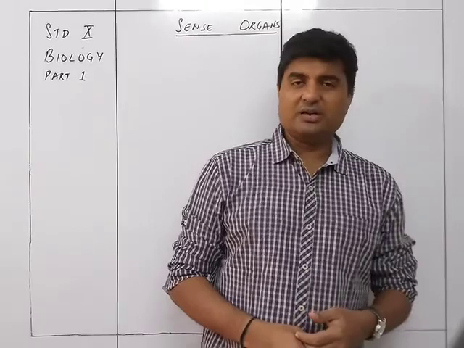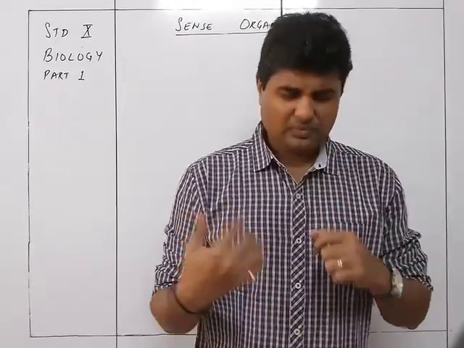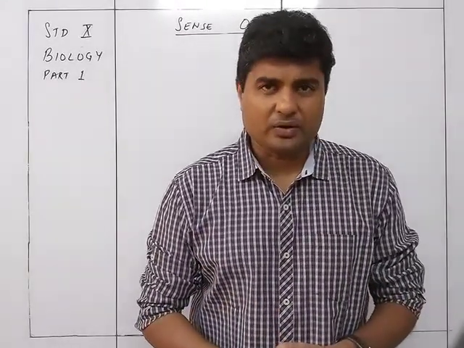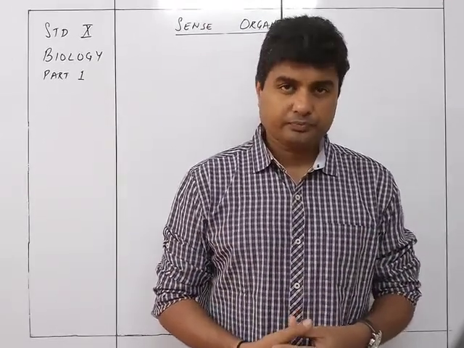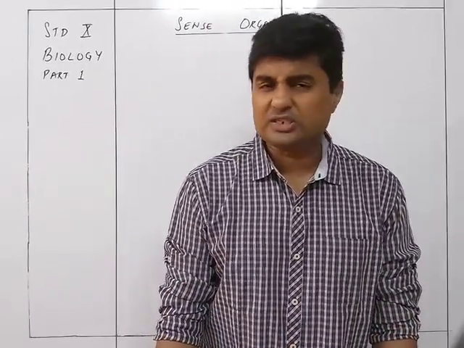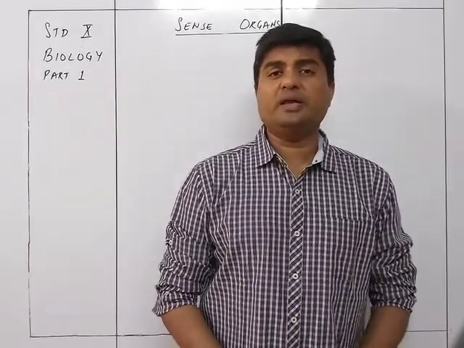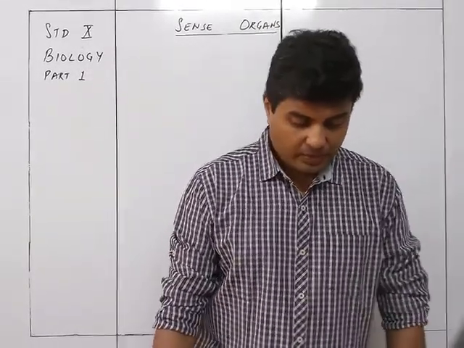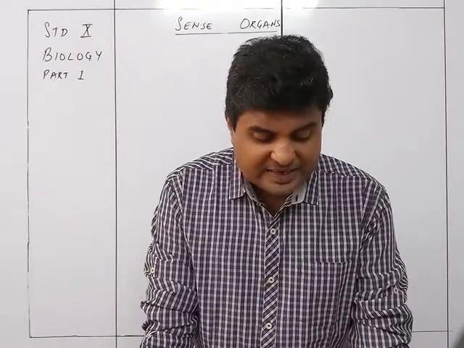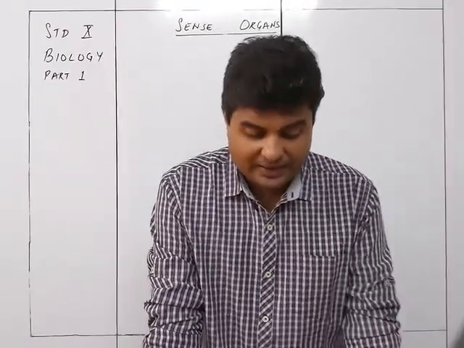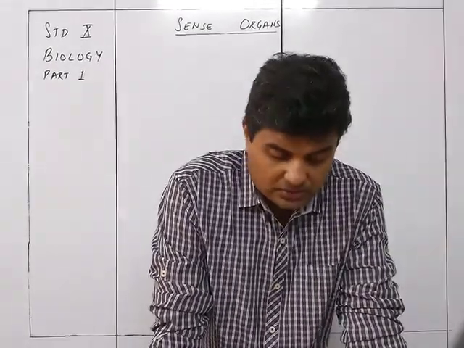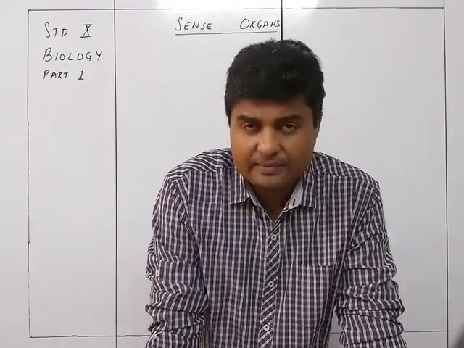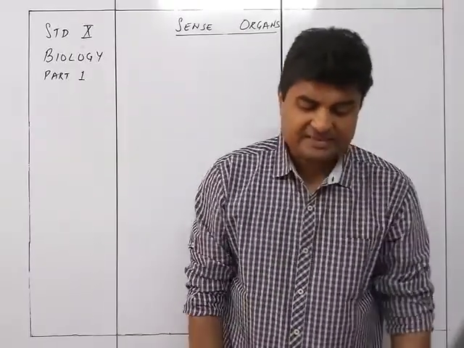So the external as well as the internal environment will be known to us by the sensations which are going to be transmitted from the sense organs. The major sense organs in our body are the eye, ears, tongue, nose and skin. Okay, these are the five senses that we talk about.